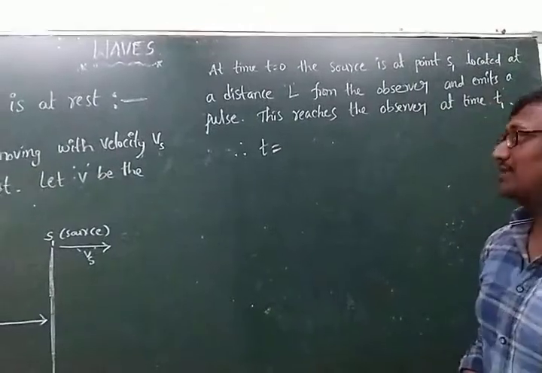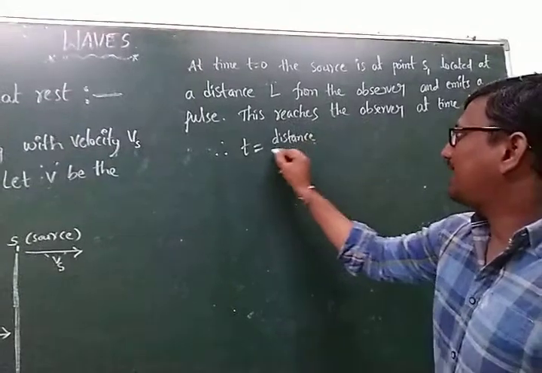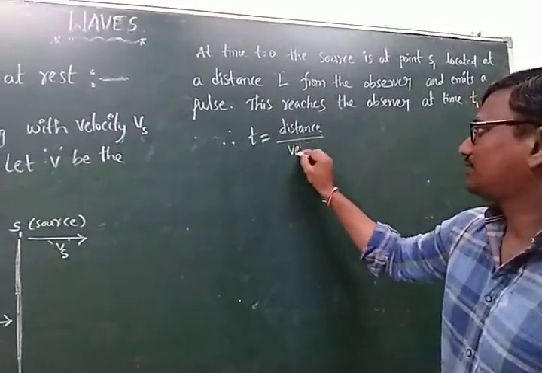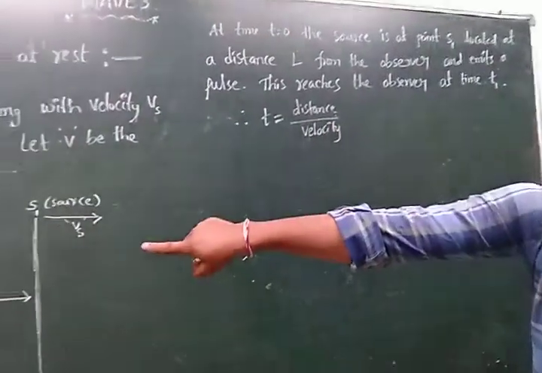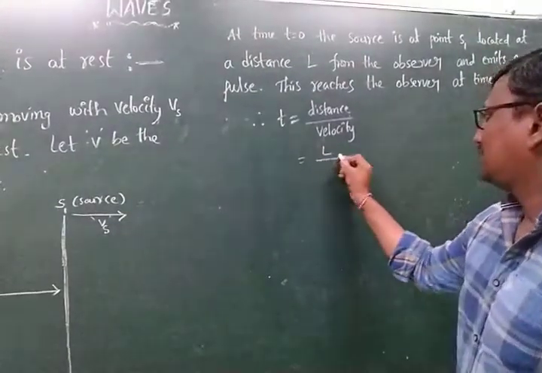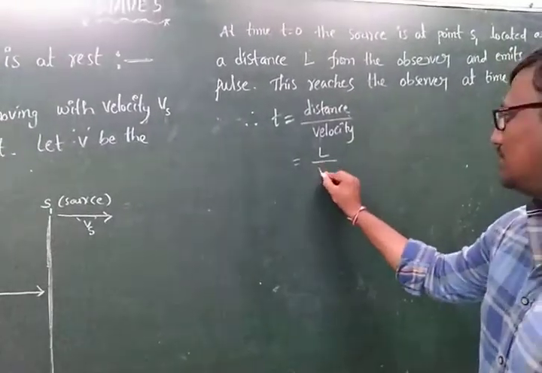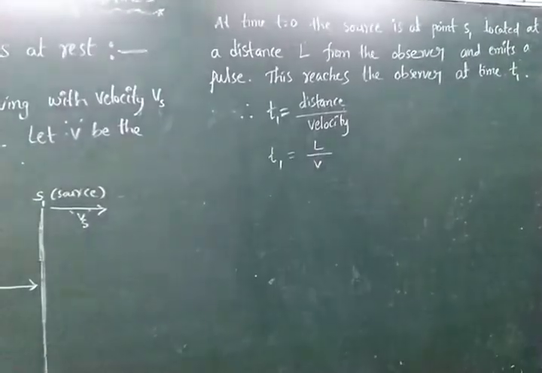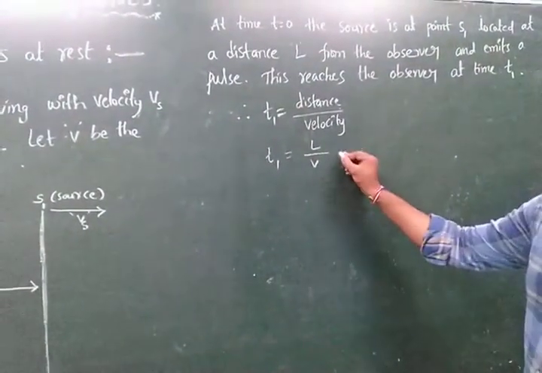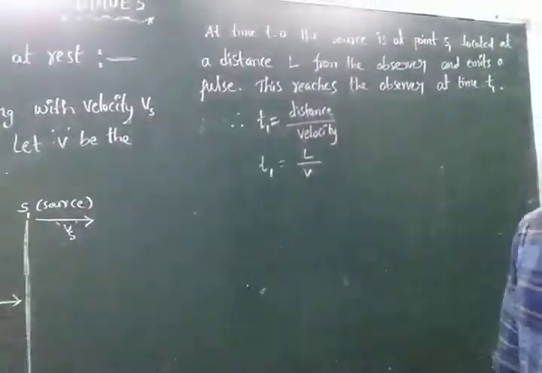The basic formula is time equals distance divided by velocity. The distance between the source and observer is L. The velocity is the velocity of sound in air, V. So t1 is equal to L by V. This is how the first sound reaches the observer.